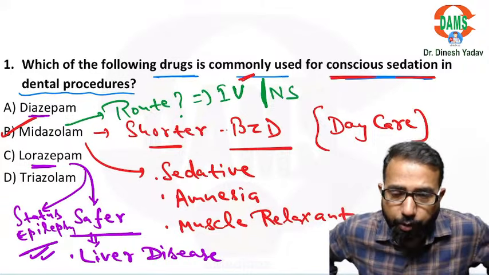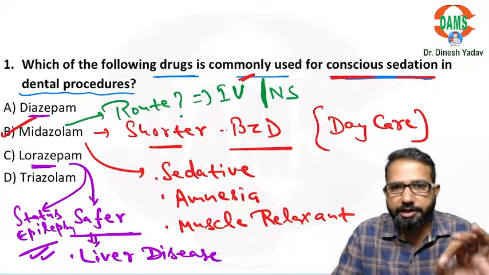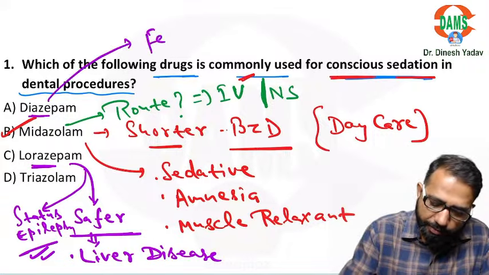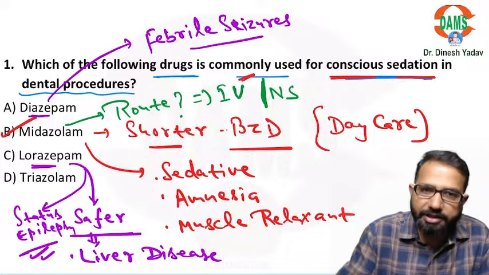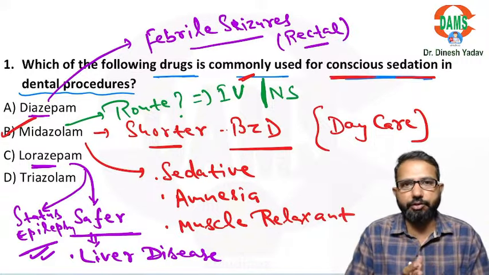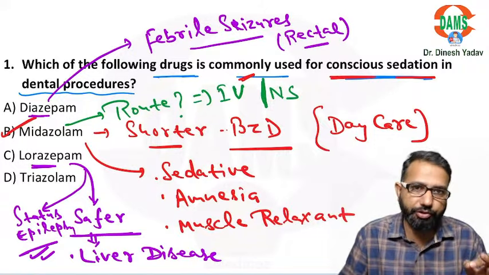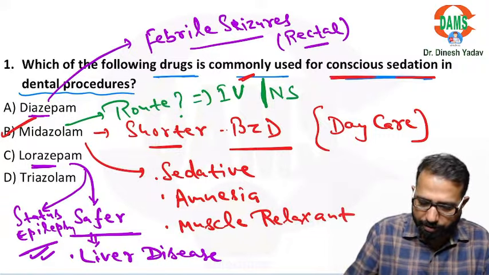If they ask you which drug out of these can be given via the rectal route, then go with diazepam. Diazepam can be used in febrile seizure patients. It is the drug of choice. Febrile seizures means high grade fever causing seizures, commonly seen in children. In that we use the rectal route. Midazolam is available as a nasal spray, as I told you. So these are some important questions. Don't forget to revise the barbiturates and benzodiazepines, their differences, and the uses of benzodiazepines. I hope all doubts are clear.